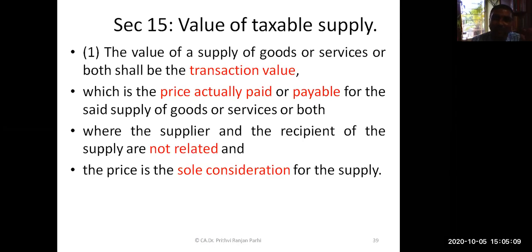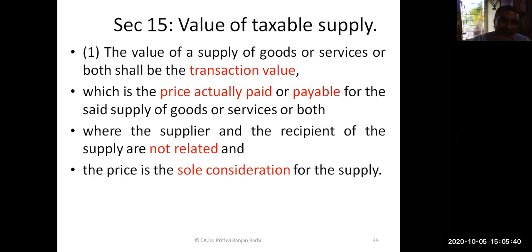Section 15 says value means transaction value. What is transaction value? It is the price which is actually paid or payable to the supplier by the recipient. Recipient should pay, supplier should receive. Here we have to see that the supplier and recipient should not be related persons. If they are related, there is a possibility that the relationship may influence the price, may influence the value.